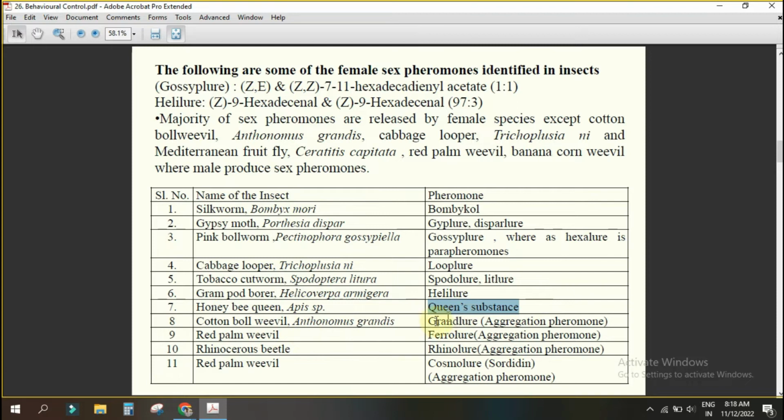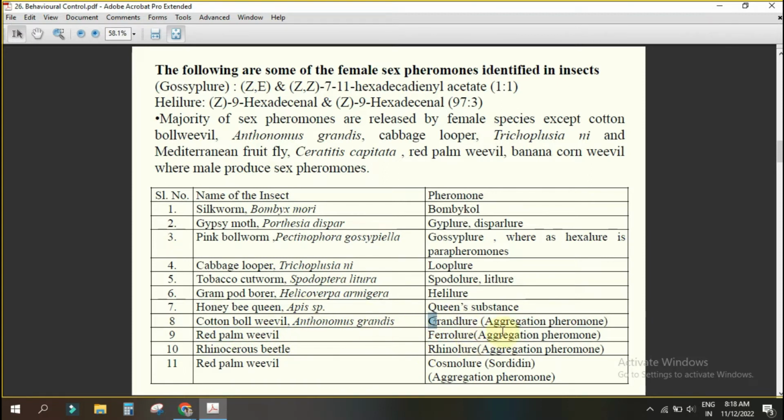Then cotton boll weevil, grandlure. This is the male pheromone. Yes or no? Red palm weevil, rhinoceros beetle, all are aggregation only. You see it is written also: aggregation. Understanding? Yes, sir. Red palm weevil, Rhynchophorus ferrugineus. Rhynchophorus ferrugineus is the red palm weevil, that's why it is ferrugineol. Rhinoceros beetle, Oryctes rhinoceros, that is why it is rhinolure.